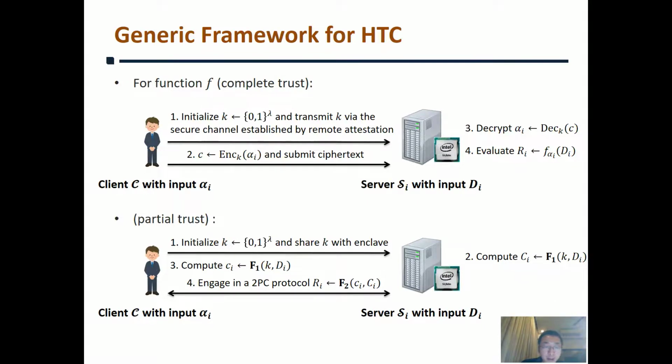If the client would like to partially trust the TE in the server, the function f is split into two parts. One is a keyed function f1 that relies on a secret key k, and the other is a function f2 without using a secret key. Initially, the client shares k with the server's enclave. Then the server performs f1 in the enclave with the help of k, and the client processes his input alpha_i with k as well. Finally, they conduct a 2PC to evaluate f2 and get the result R_i.